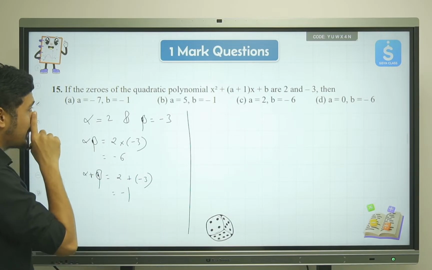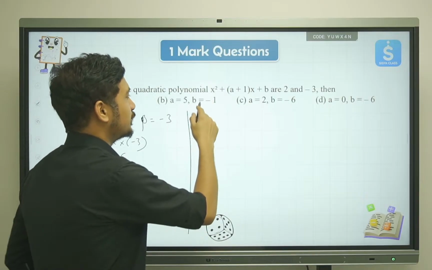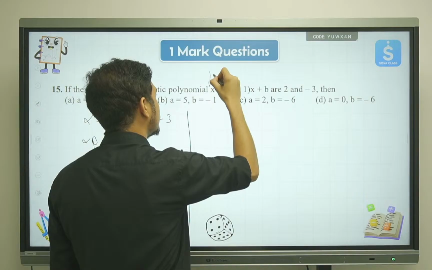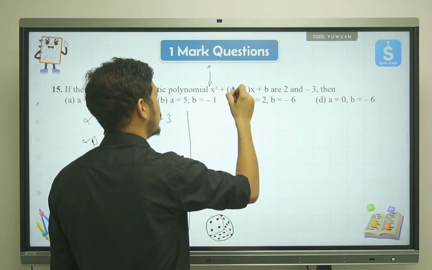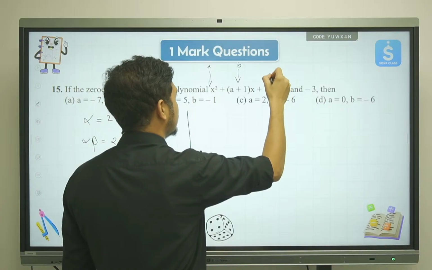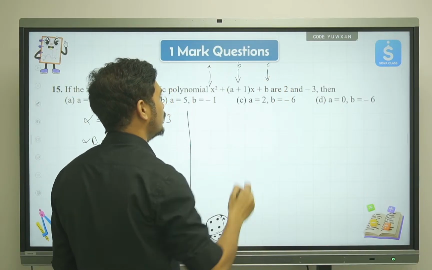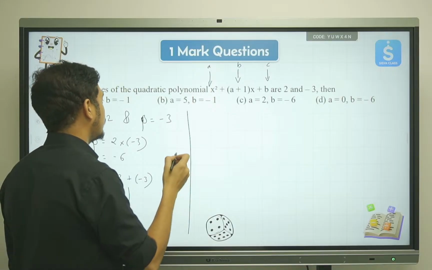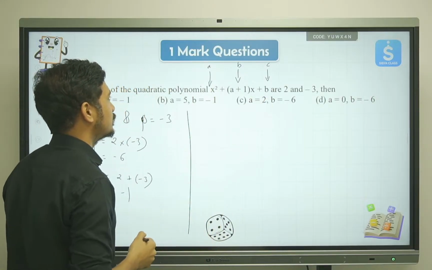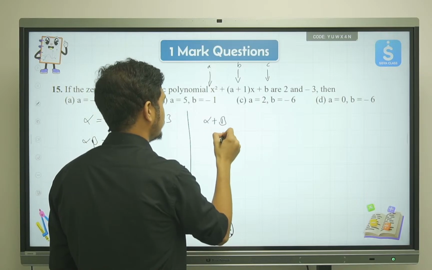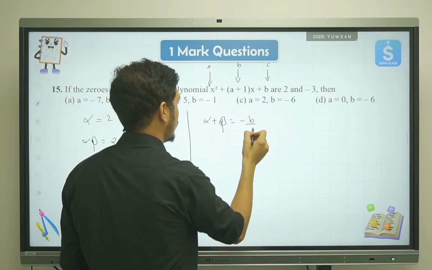Now, since this equation is already in standard form, a is equal to 1, b is equal to a plus 1, and c is equal to b. The relationship between coefficients and the zeros of a quadratic polynomial is: alpha plus beta is equal to minus b upon a.